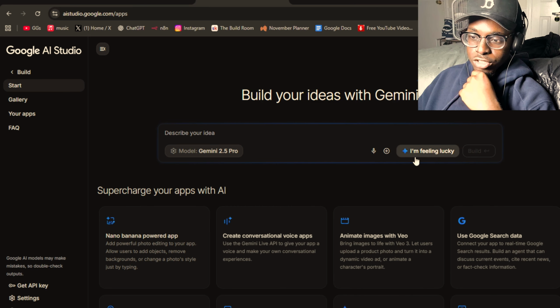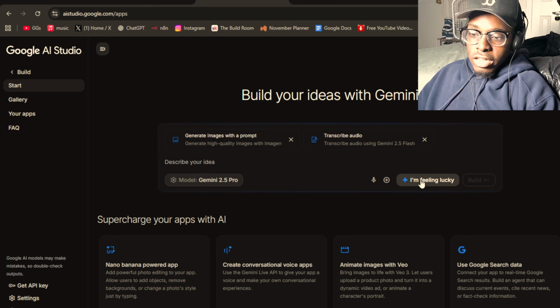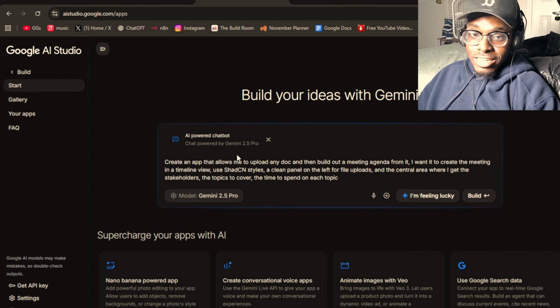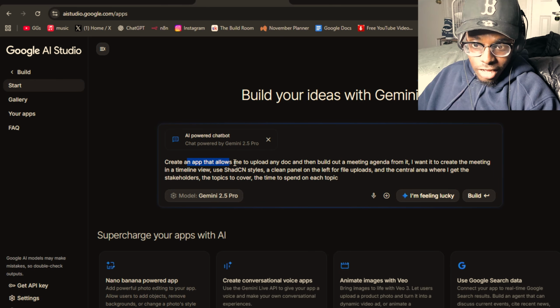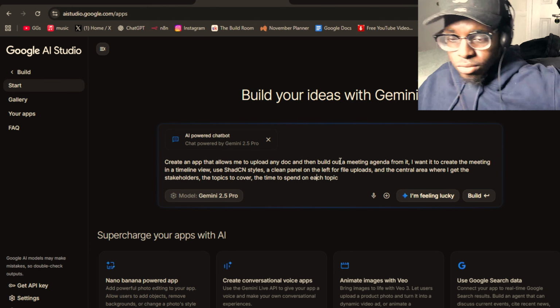Another cool feature is if I don't really know what to build, I can click this button right here. I'm feeling lucky, and it's just gonna give me an idea. So create an app that allows me to upload any doc that builds out a meeting agenda for it. I wanted to create that meeting and time loop view, use shadcn styles, a clear panel on the left for uploads, and you can just test it out. Test out whatever it is, man.